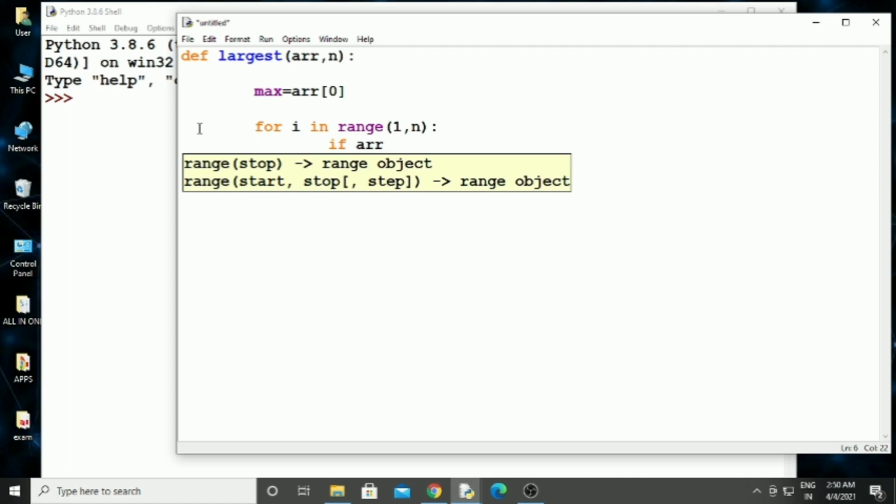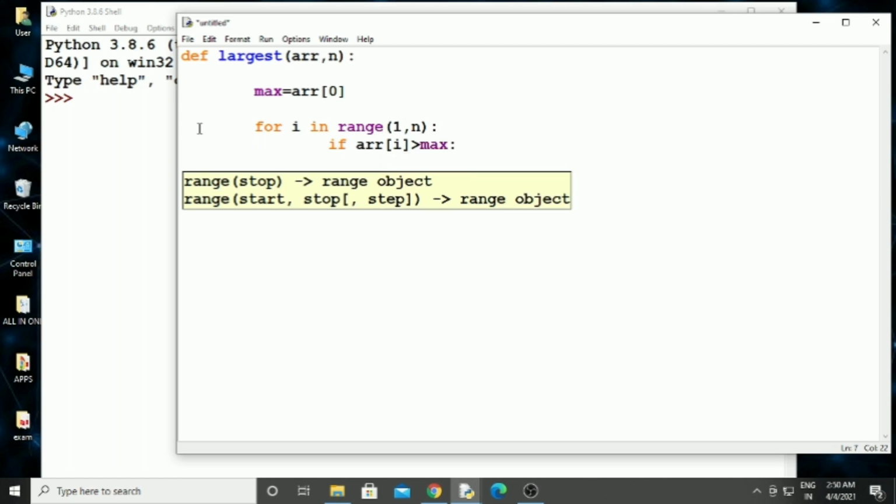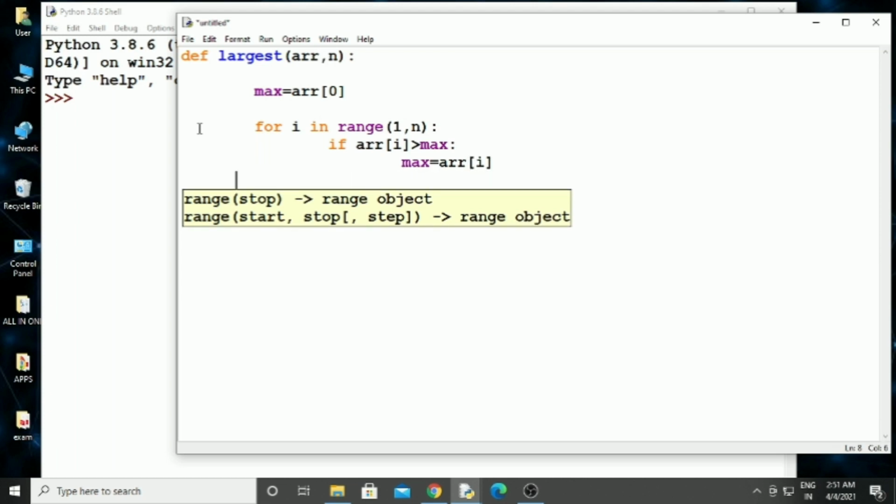If r[i] is greater than max colon. Next max is equal to r[i]. Next return